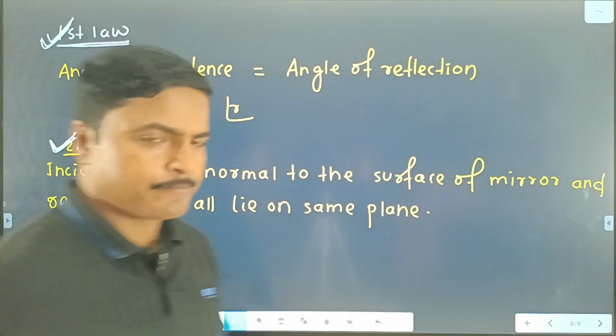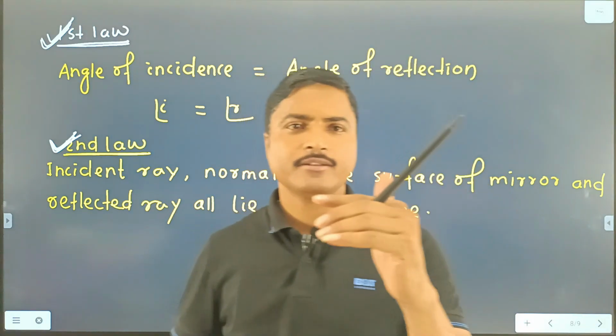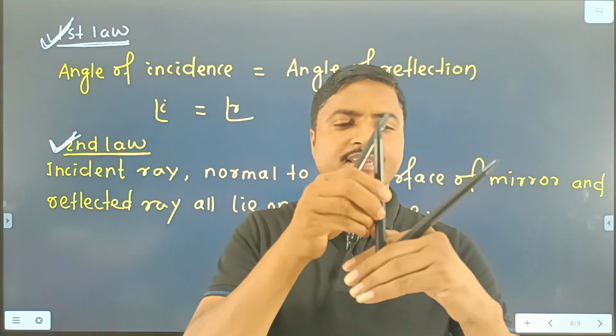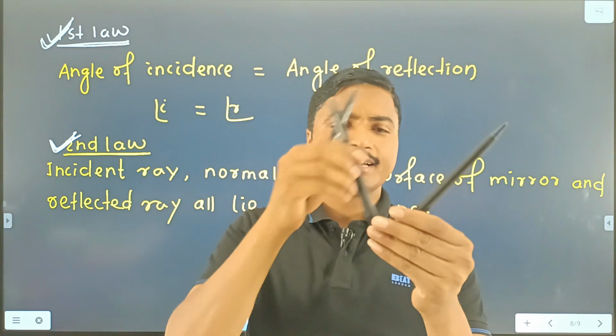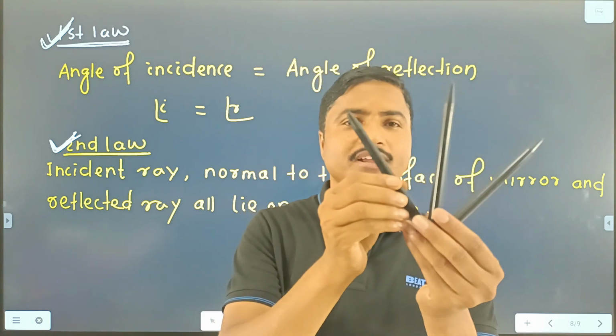Just like this, suppose we take three pens. Suppose the first is the incident ray, the second one is the normal, and the third one is your reflected ray.